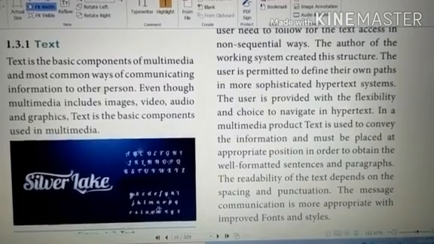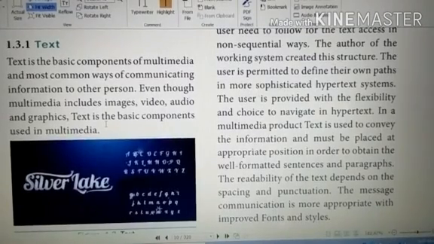Text is a basic component of multimedia and the most common way of communicating information to another person. We can communicate to others with text, video, and images. Multimedia includes image communication, video, audio, and graphics.